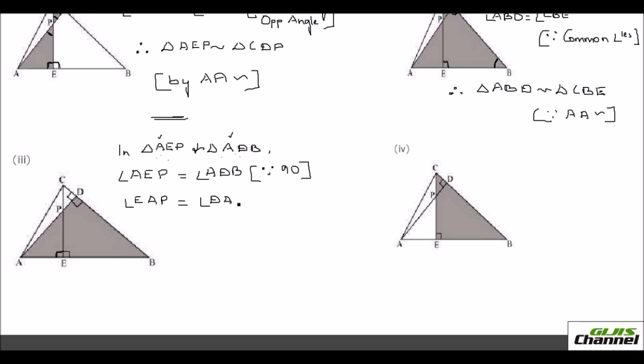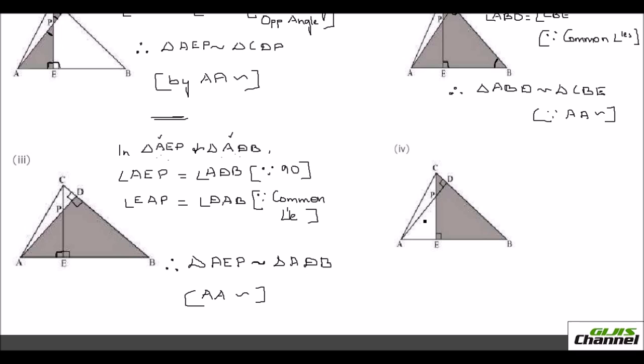That's a common angle here. So I can say, therefore, triangle AEP is similar to triangle ADB. Again, this is the AA postulate. In this video we are just dealing with the AA postulate alone.